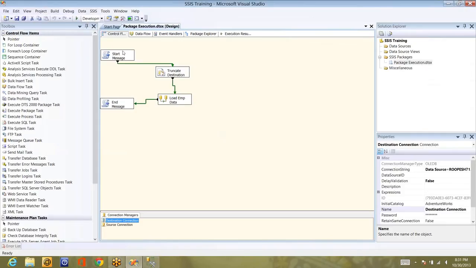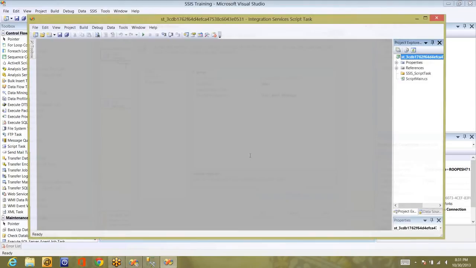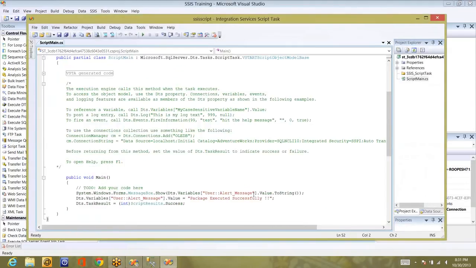Now, where am I updating the variable value? If you see, it is taking read write variables. I'm taking alert message, and as part of this script task, first I'm displaying the message, user alert message, and then the package executed successfully. I'm updating the value to package executed successfully from package started executing or something. Whenever this variable is used next time, it will be showing this package executed successfully.